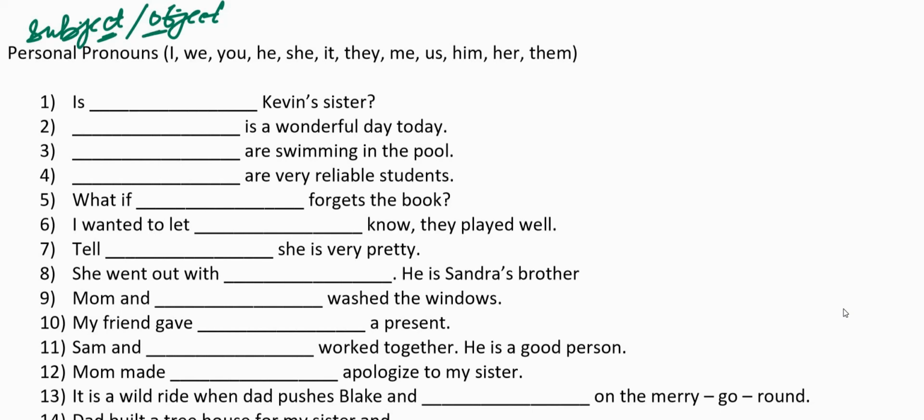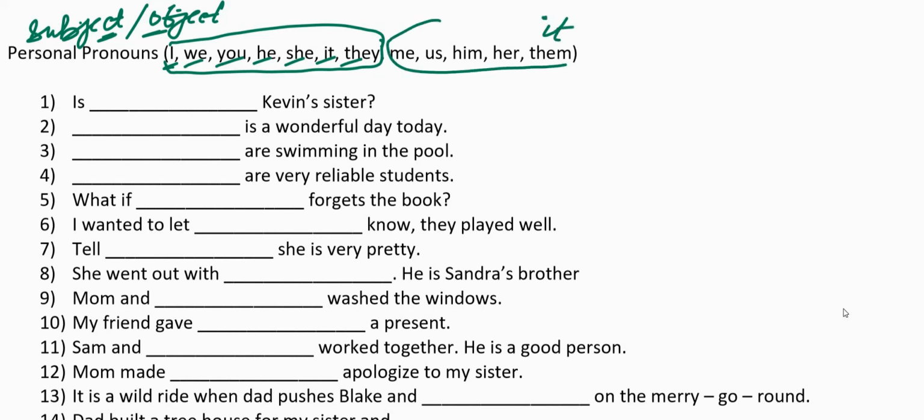Here in this bracket, I, we, you, he, she, it, they, all these are subject pronouns because they come in the subject's place or replace the nouns in the subject's place. Me, us, him, her, them, it. All these are object pronouns because they come in the object's place in the sentence.